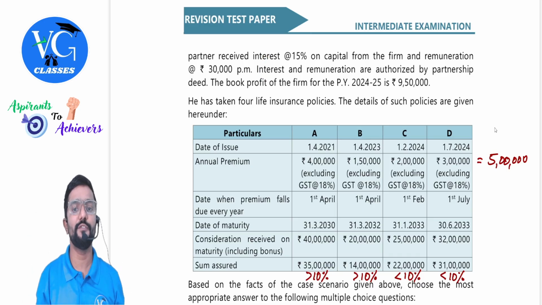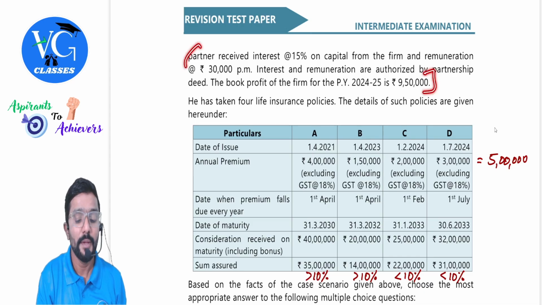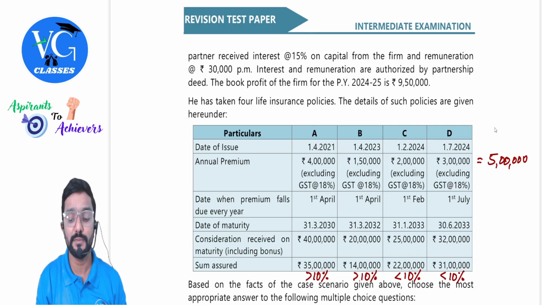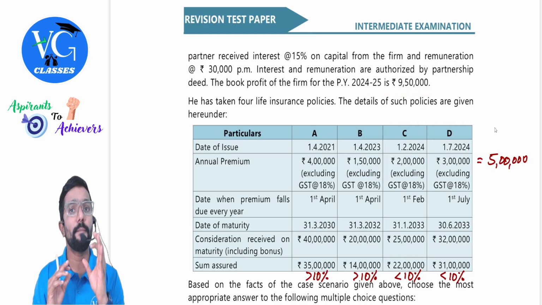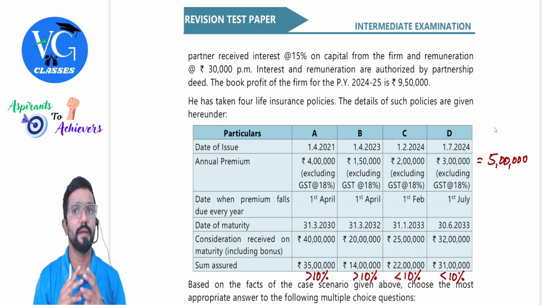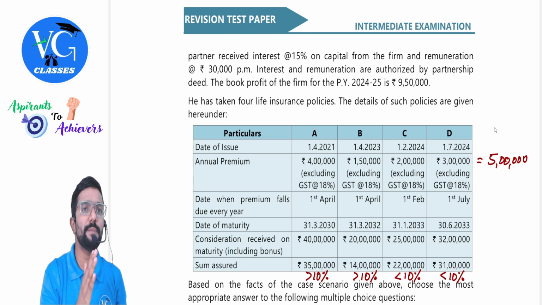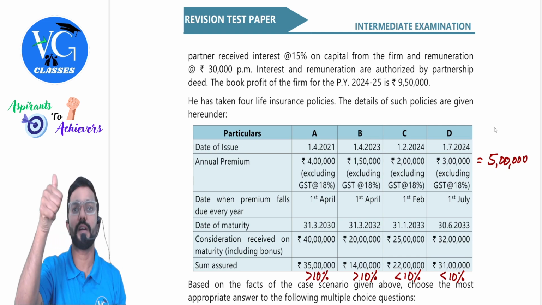The book profit of the firm for previous year 24-25 is 9,50,000. Guys, this is a trap. Misleading information. Why? Because this one especially is a sleeping partner. For a partnership firm, as per section 40B, remuneration paid to a sleeping partner, is it allowed? No, it is not allowed.